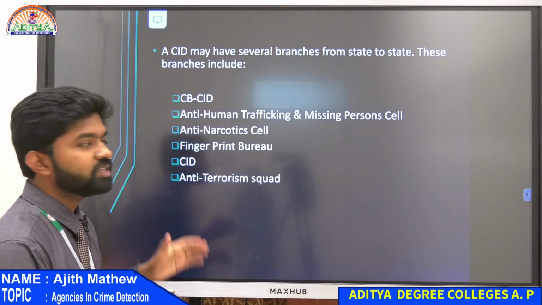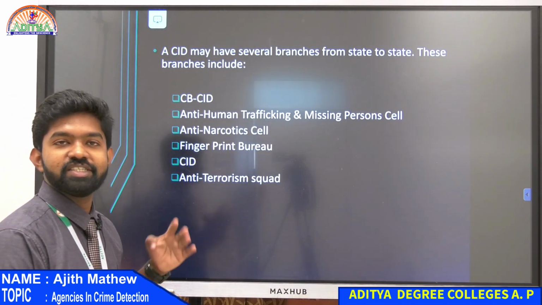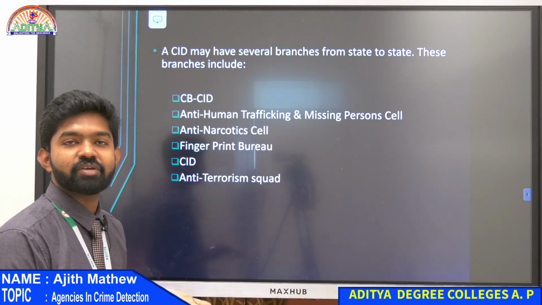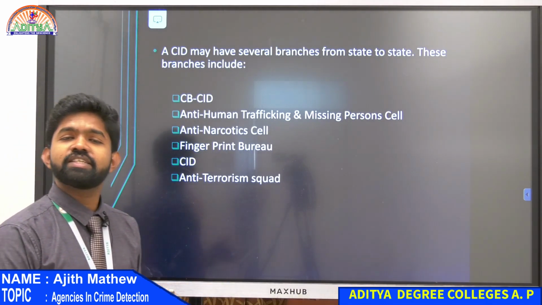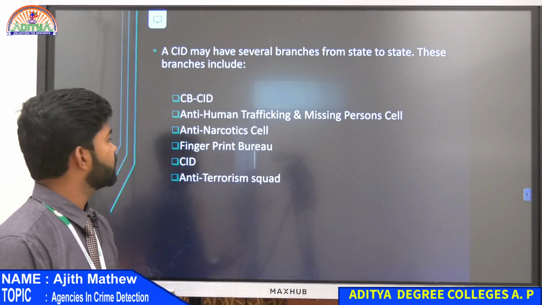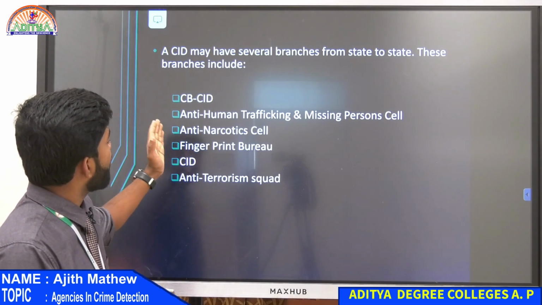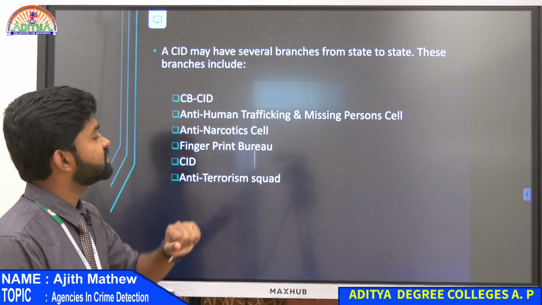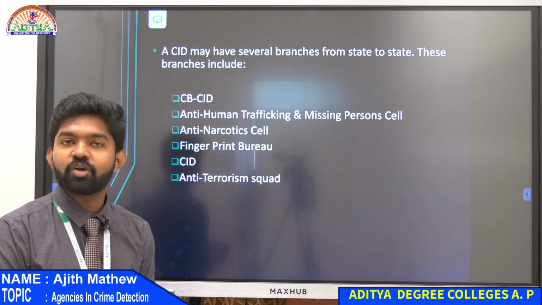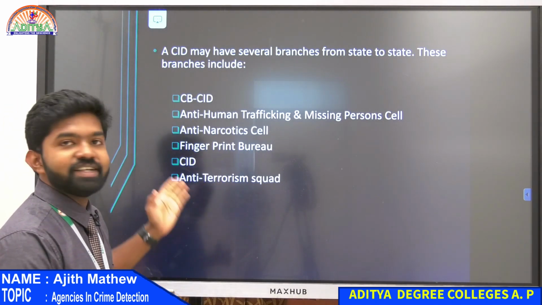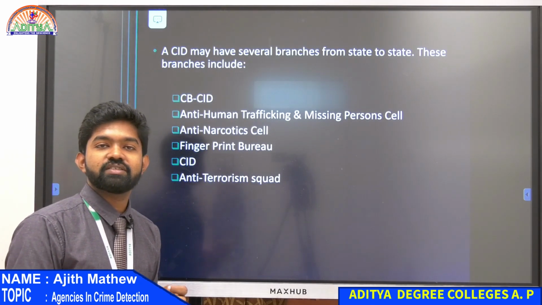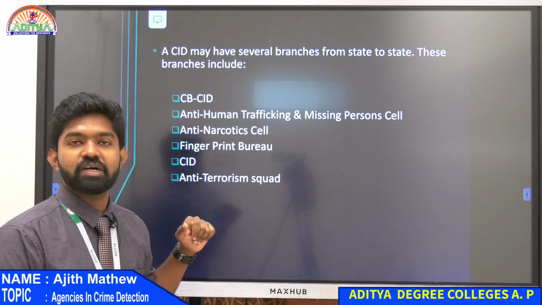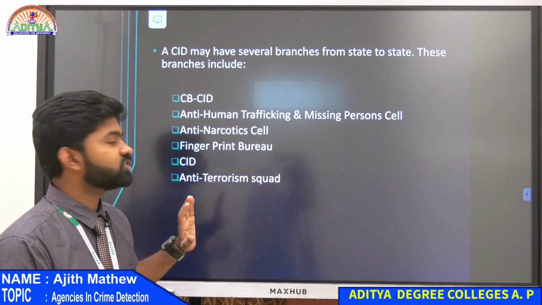These branches include CBCID, crime branch. On TV and in movies you can see police coming and saying that they are from the crime branch, and that's a part of CID, Crime Investigation Department. There is the Anti-Human Trafficking and Missing Persons Cell. Then there is the Anti-Narcotic Cell. Whenever you are caught with a narcotic substance, people from the anti-narcotic cell come. That's also a branch of the Crime Investigation Department.